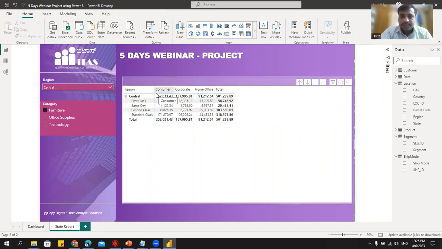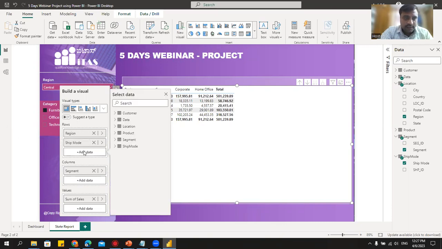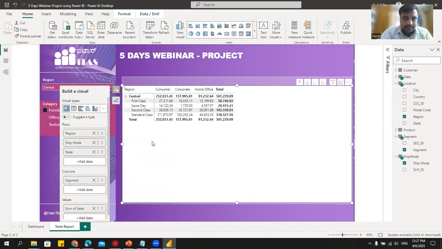Now what we'll do, we'll go here. We'll try to add some more data for this. Ship mode, I'll also add state for this. Okay. So let the table be a little bigger.